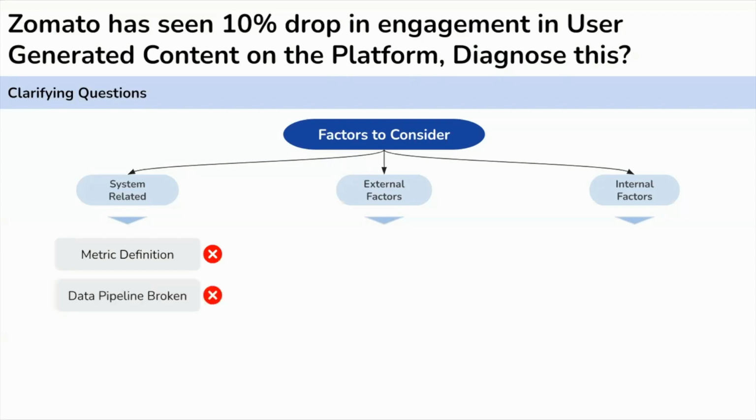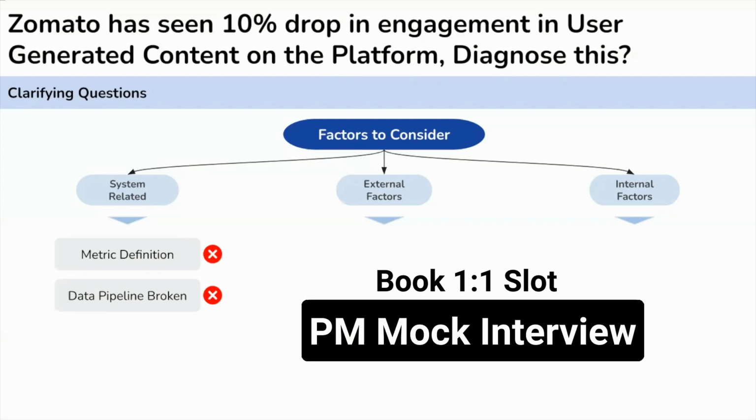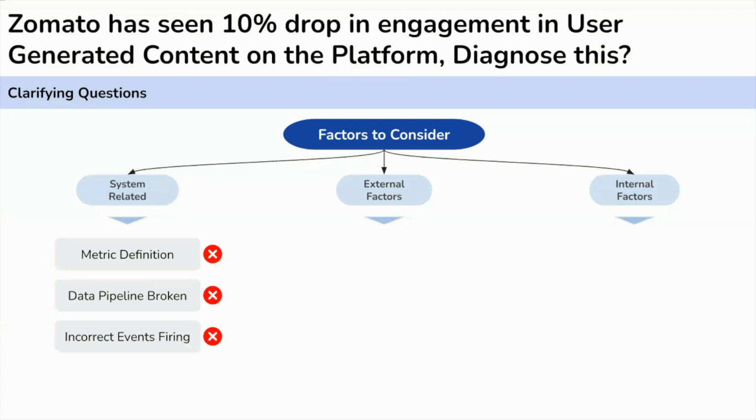The second one can be related to the data pipeline. That means the data source which is powering the metric is at fault or the pipeline is broken. Let's assume that there is no such condition here. The third thing can be incorrect event and instrumentation. By events and instrumentation, what I mean is when you make some feature, you always configure some events.